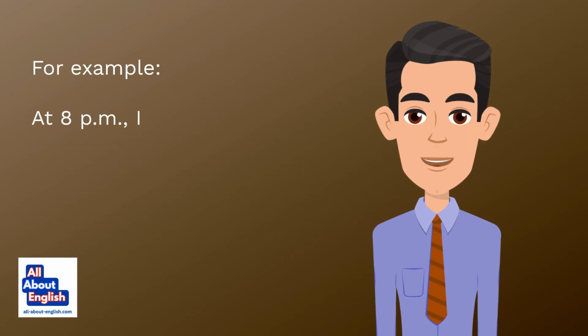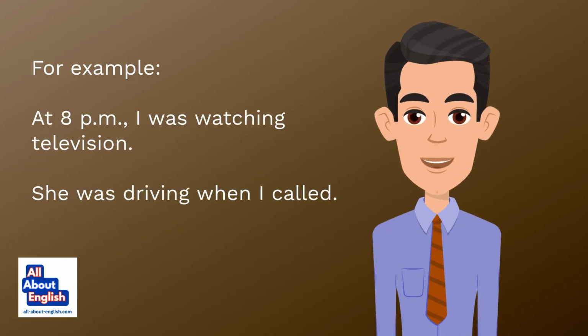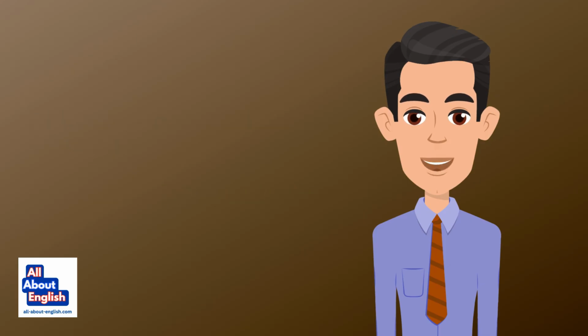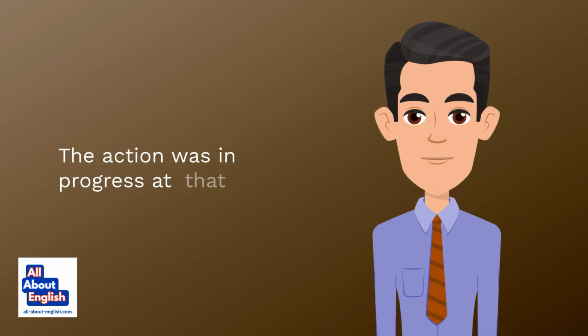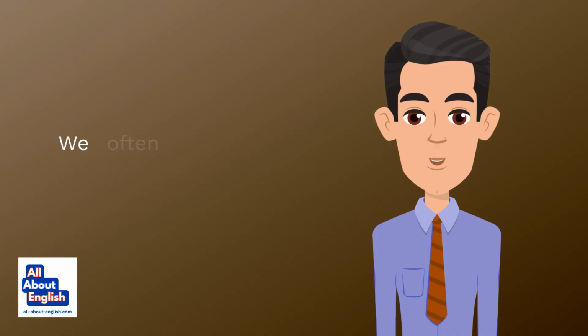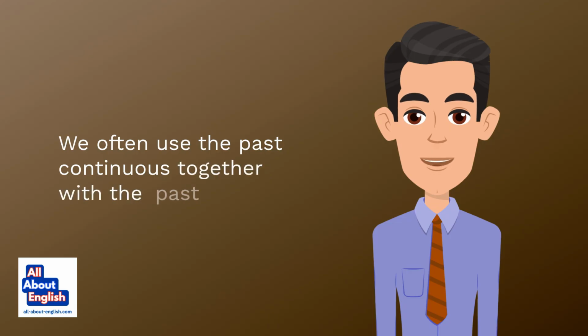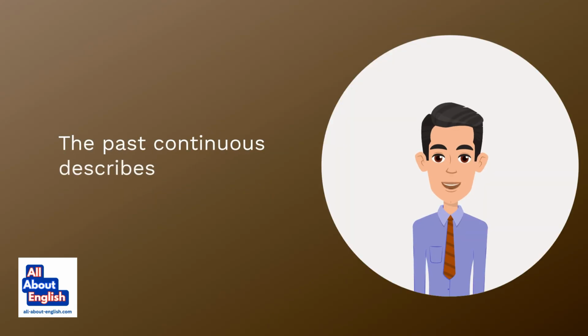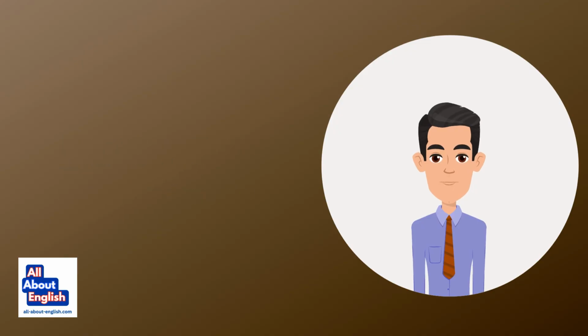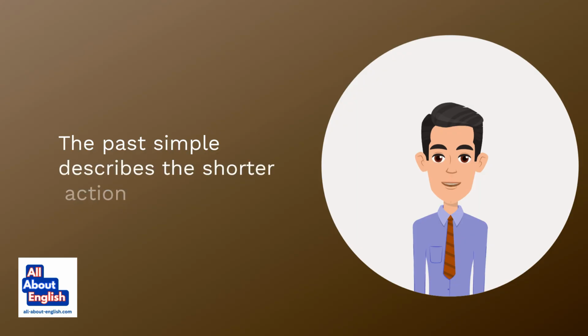For example, at 8 p.m., I was watching television. She was driving when I called. The action was in progress at that time. We often use the past continuous together with the past simple. The past continuous describes the background action. The past simple describes the shorter action that interrupts it.